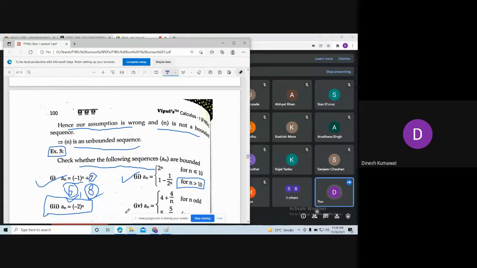Just think on it and after that put your answer in the chat box. Okay, so Abhyat is saying not bounded above nor below.